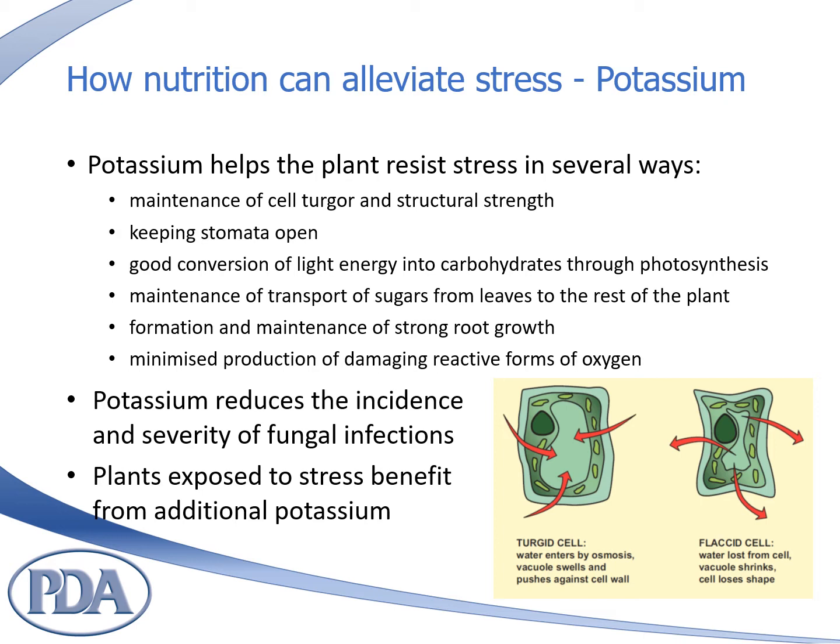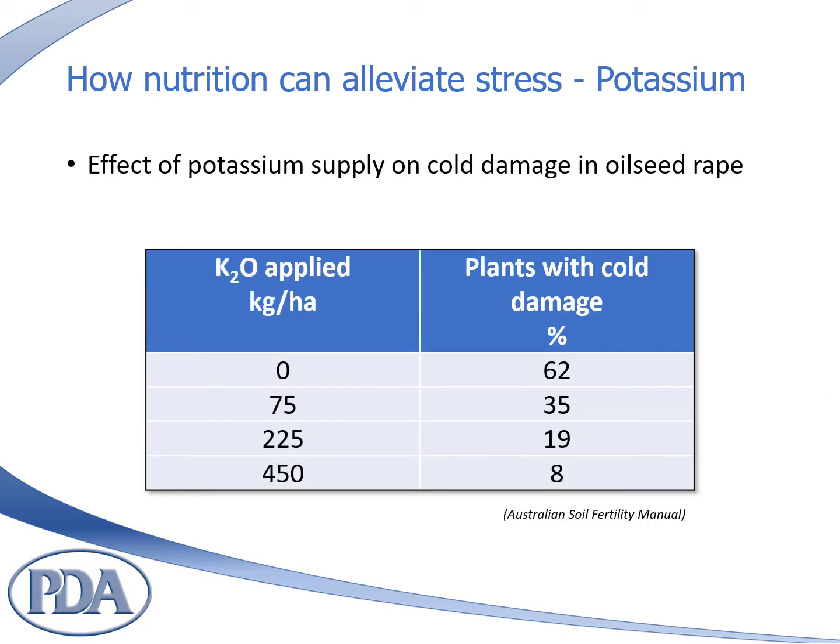There is evidence that plants exposed to stress benefit from more than the usual amounts of potassium. For example, large applications have reduced the extent of cold damage in oilseed rape. The table here shows the effect of potassium supply on cold damage in oilseed rape, with the proportion of plants exhibiting signs of cold damage decreasing dramatically as the level of potassium applied to the crop increases.